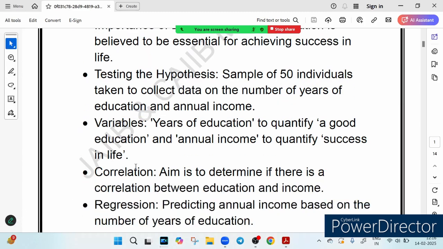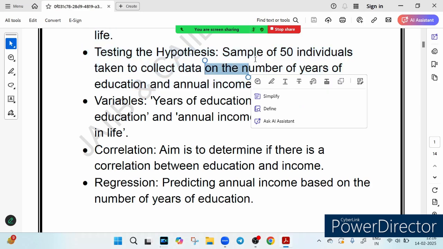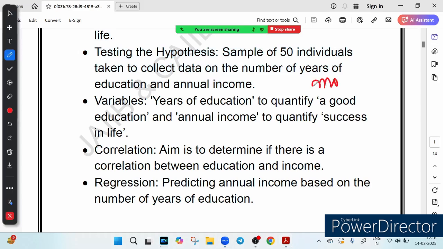Now what are we checking? We want to see if there is a correlation, meaning does more education mean more money? We want to simply check this correlation, right? And if so, can we even predict someone's income just by knowing how many years they studied?